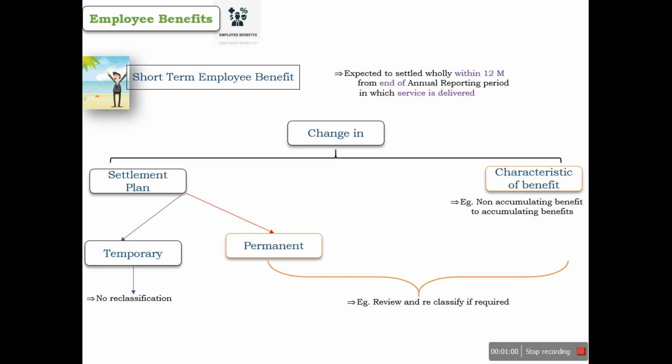So it is to be done in two cases: where there is a change in the settlement plan and that change is of a permanent nature, and where there is a change in the characteristic of the benefit. In that case we need to review and reclassify the employee benefit category accordingly.